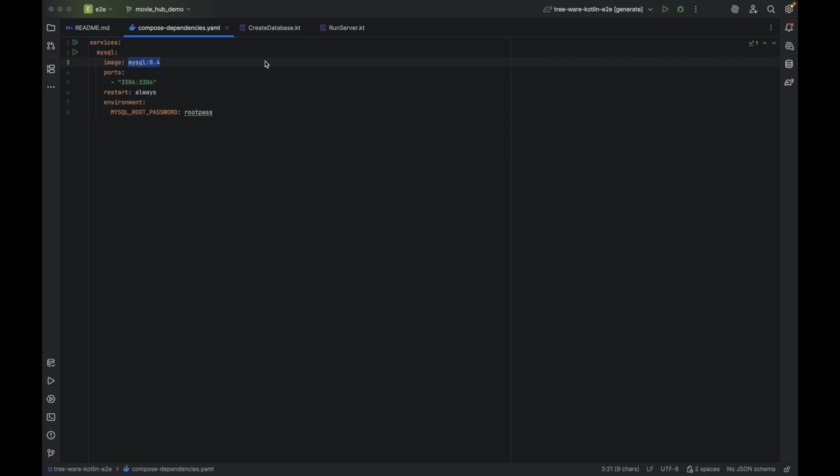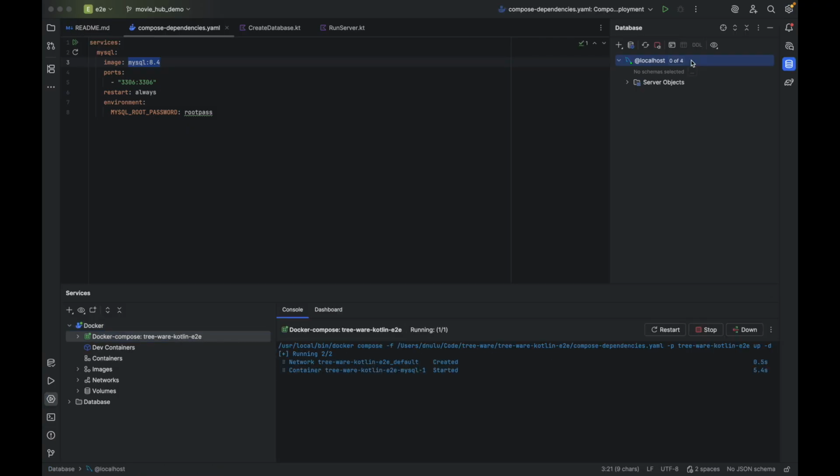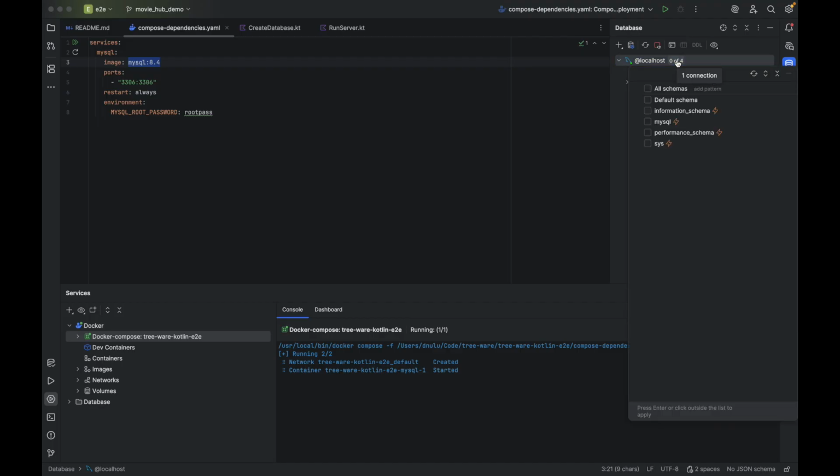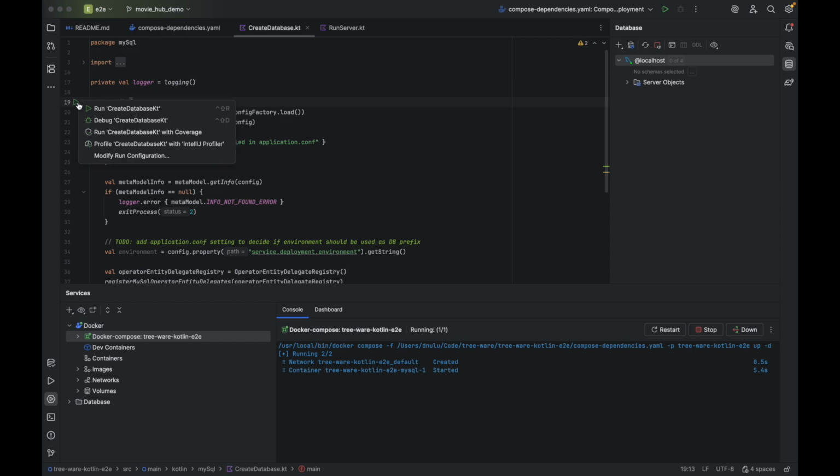The first is to run the dependencies, which currently consists only of MySQL. MySQL is now running, and I have connected to it here on the right. It has only the default schemas and tables. So the next thing to do is to create the database tables for storing the model. And there is a script included that will create the tables based on the meta model definition. Let's run that.